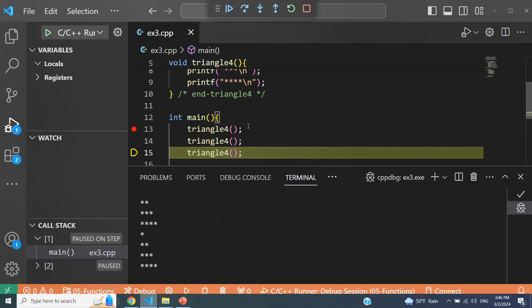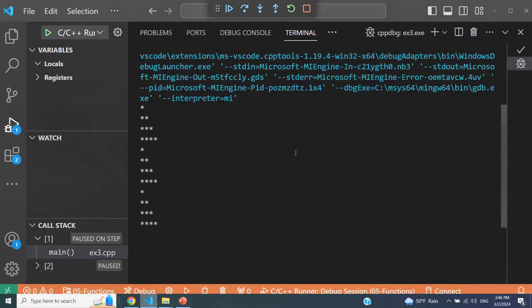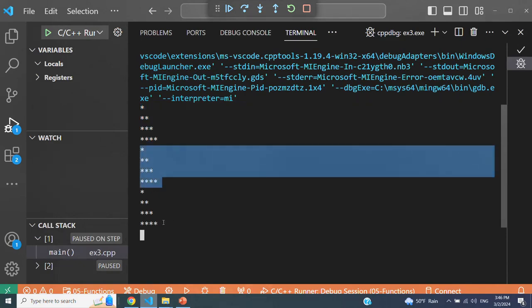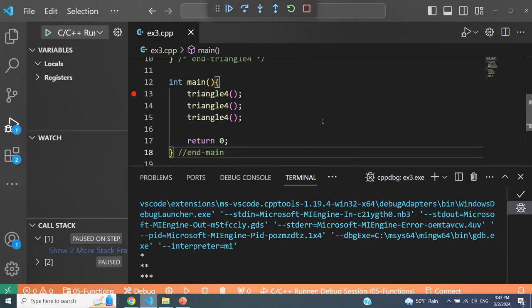As you can see, we see the same pattern printed again because the function has executed in its entirety and printed out the pattern. I'm going to do another F10 just to print it out. And we've got now 3 triangular patterns, as you can see. So the first one comes from the first call, the second one comes from the second call, and the third one comes from the third call. And obviously, when we execute return 0, the program is going to terminate.